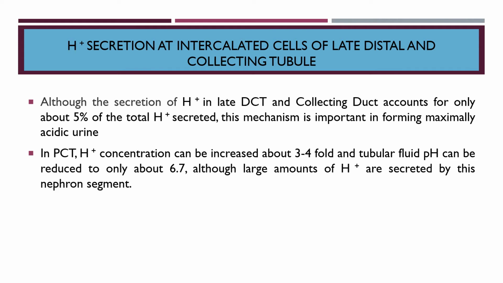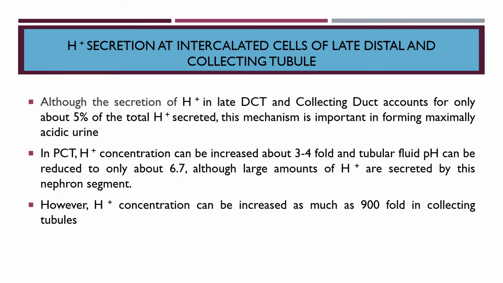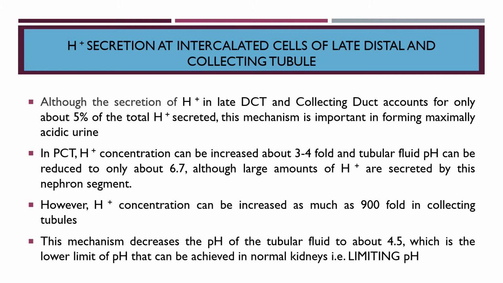In PCT, H plus concentration can be increased about 3 to 4 fold, and tubular fluid pH can be reduced to only 6.7, although large amounts of H plus are secreted by this nephron segment. However, H plus concentration can be increased as much as 900-fold in collecting tubules. So although the percentage of H plus secreted in these areas is merely 5%, the H plus concentration can be increased as much as 900-fold in the collecting tubule. This mechanism decreases the pH of tubular fluid up to 4.5.